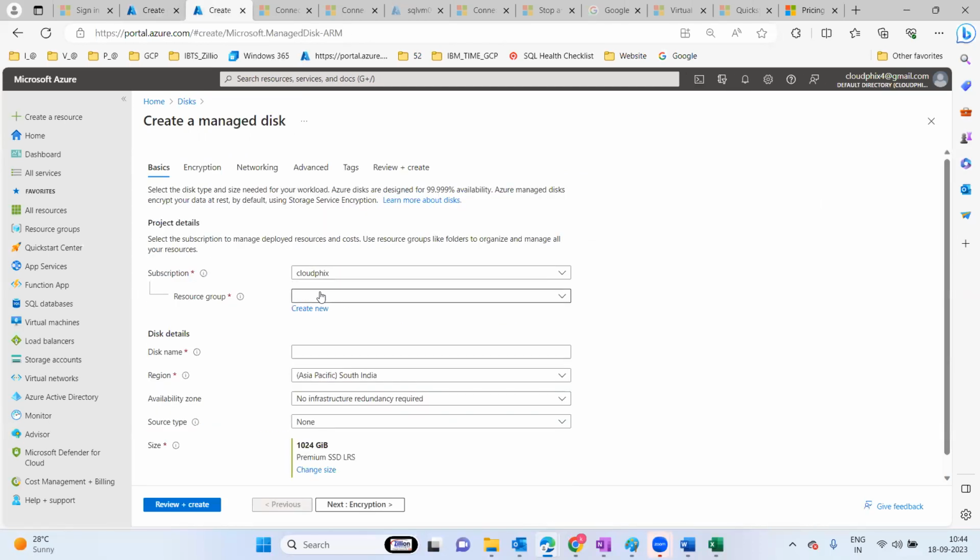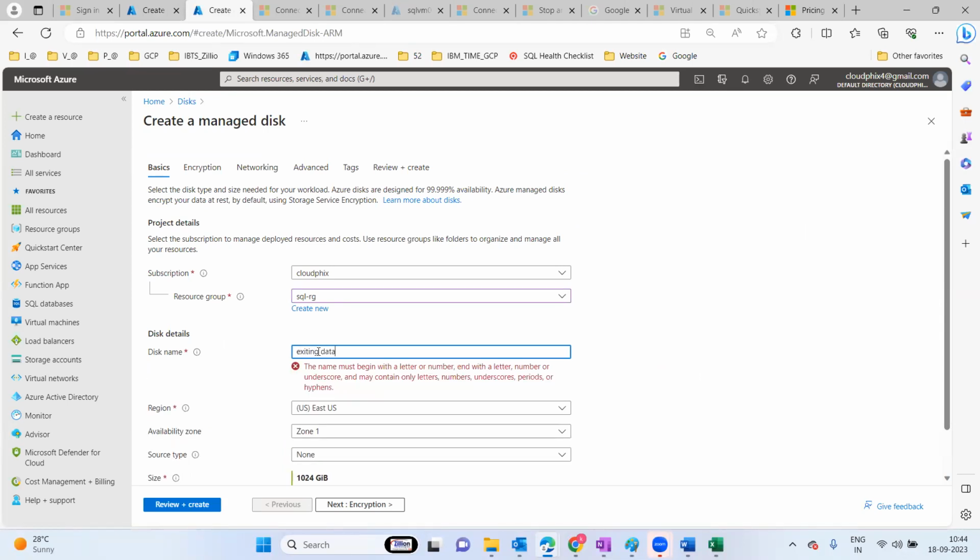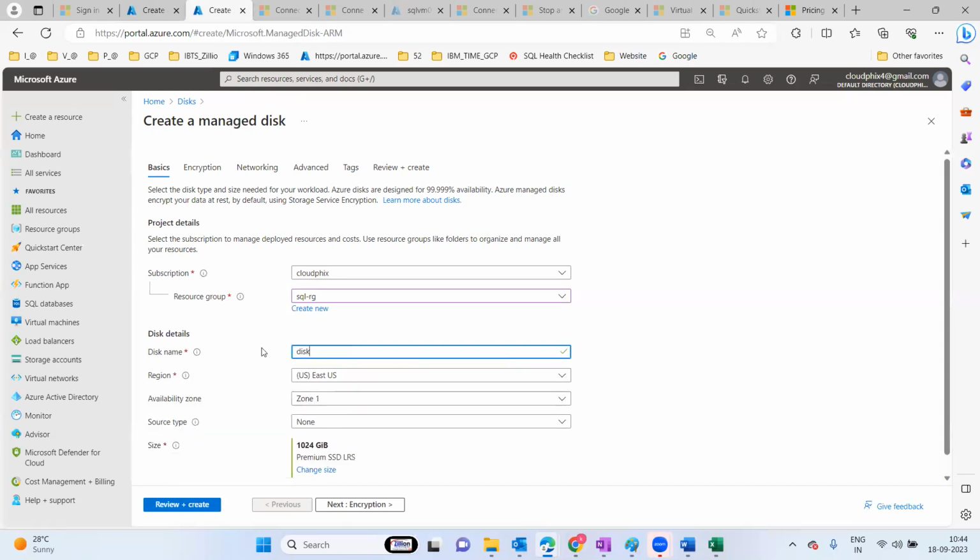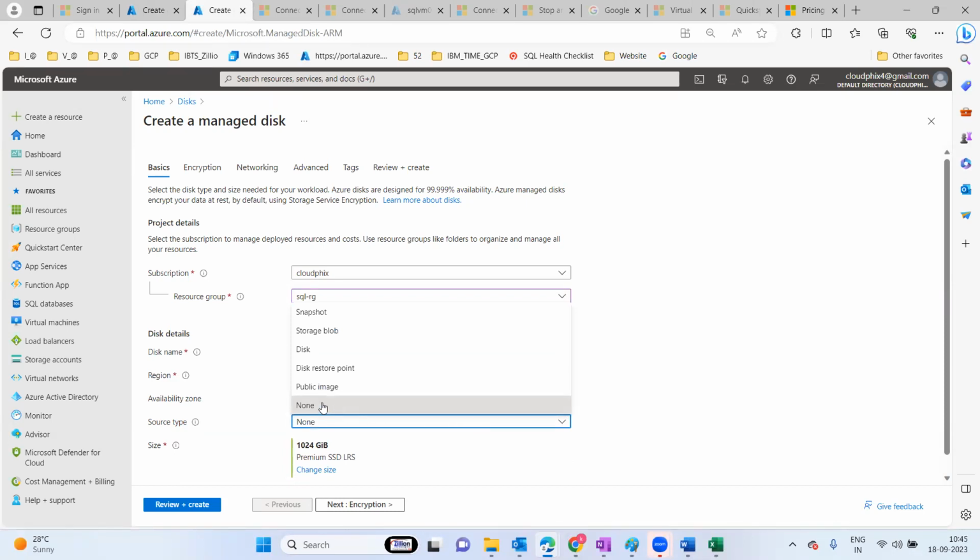Let me create one disk here. So the resource group is the same, and the disk that I want to create is an existing disk. The name is up to you. Existing data disk, okay, data disk I'm going to do. Or else disk one, I'll take it as disk one. I don't want to make it a zone, no zone related stuff. Secure type also I'll make it as none.